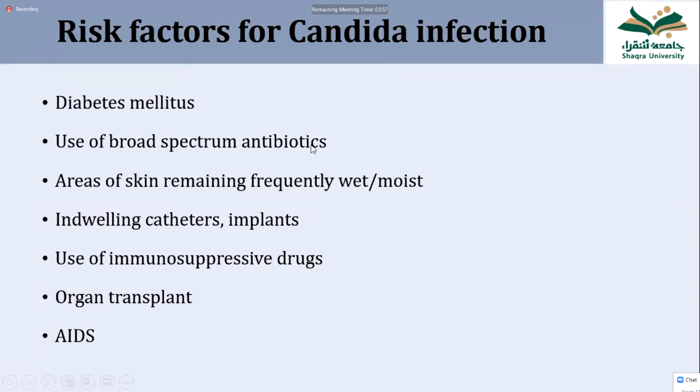So when there is no bacteria around, Candida is not facing any competition. It is not stopped by any other bacteria, and it multiplies, becomes very large in number, and can cause mucosal infection in that case. So these two things I discussed, and the other risk factors either cause a decrease in the immunity or damage to the tissues. That is why they favor Candida infection.